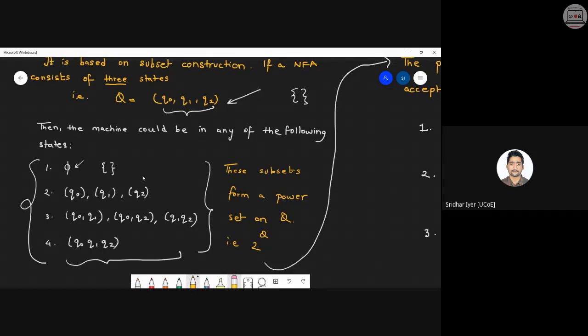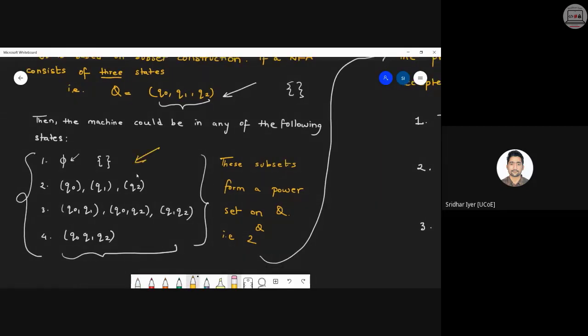As you can see, it can be present in the null set, that is the very first combination. The second combination can be a singleton set. A singleton set is nothing but a set having only one state. The length of that particular set is one. Similarly, the next combination will be sets of length 2, that is, a combination of Q0, Q1, Q0, Q2, and finally Q1, Q2. The last will be a set of length 3. So basically length 0, length 1, length 2, and length 3 तक के हमारे set बन सकते हैं. So all these states are possible.